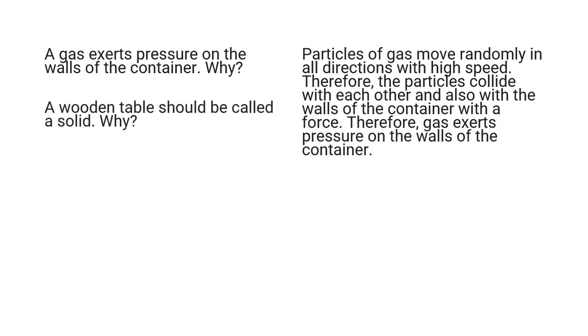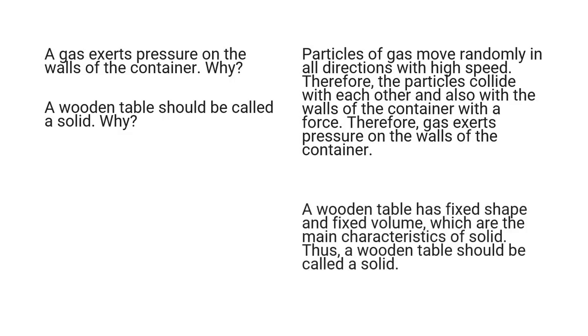A wooden table should be called solid. Why? A wooden table has fixed shape and fixed volume. Which are the main characteristics of solid? Thus, a wooden table should be called a solid.